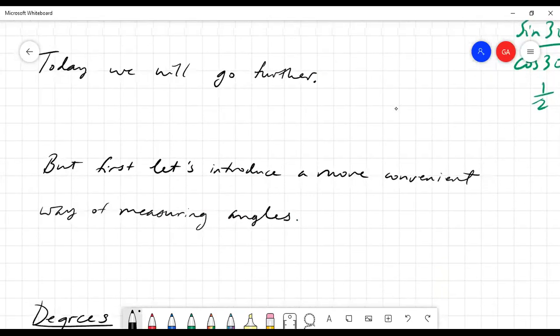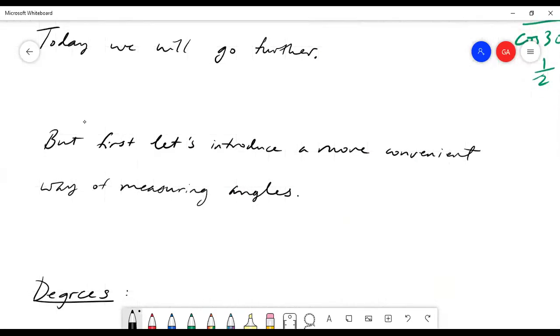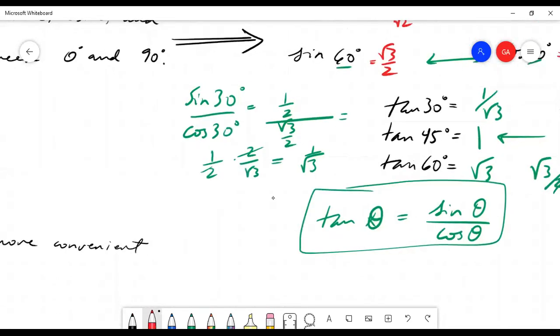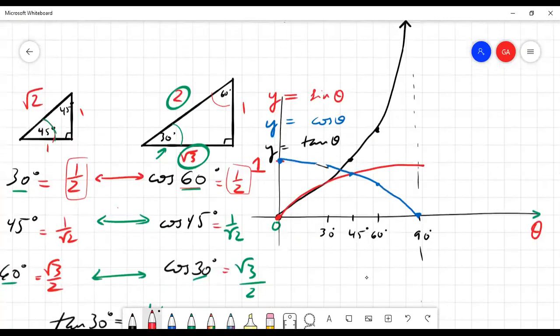But first I would like to introduce to you, this is sort of an aside, because it's not as relevant, an easier way of measuring angles, a more convenient way of measuring angles. So we're going to extend our notion of these graphs after we talk about this little aside.